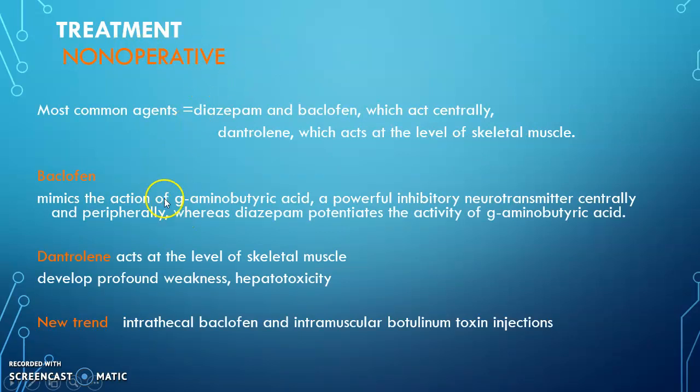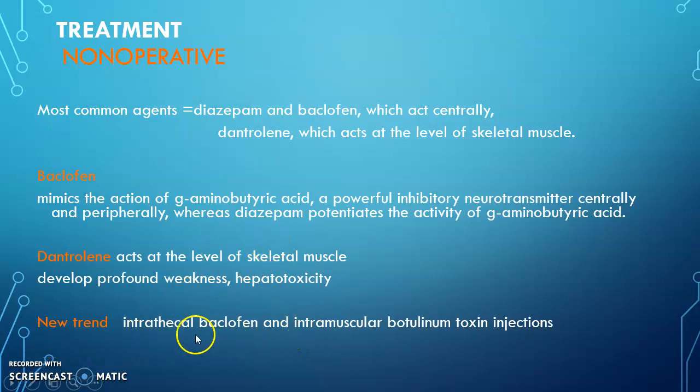Treatment, non-operative treatment, mainly diazepam, baclofen pump, dantrolene. Baclofen mimics the action of gamma-aminobutyric acid, a powerful inhibitory neurotransmitter, centrally and peripherally, whereas diazepam potentiates the activities of gamma-aminobutyric acid. Dantrolene acts at the level of the skeletal muscle, and can develop profound weakness and hepatotoxicity. So these are the benefits and the adversities.